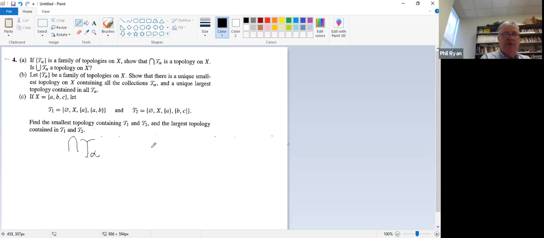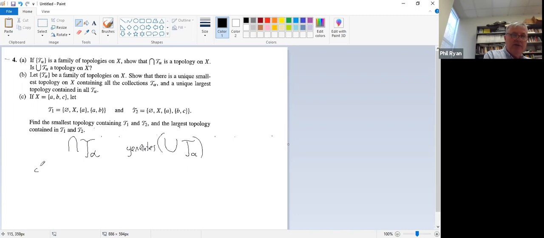And the smallest topology containing all of them, well, you've got to take the union of them. Well, we know from part A that that doesn't have to be a topology, so we just then see what that generates. So use that as a sub-basis and take finite intersections and arbitrary unions and see what you get. And it's pretty straightforward to show that that works.